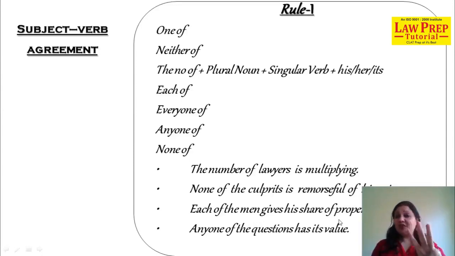I've taken three rules. So you can see how I'm making things simpler for you, how things are crystal clear, that I have taken noun also, I have taken verb also, and I've taken possessive also with it, and combined this and presented it to you in front of rule 1. Each of the men gives his share of property. Any one of the questions has its value. It's an interesting rule. Keep making examples. Inbox all the problems you face.